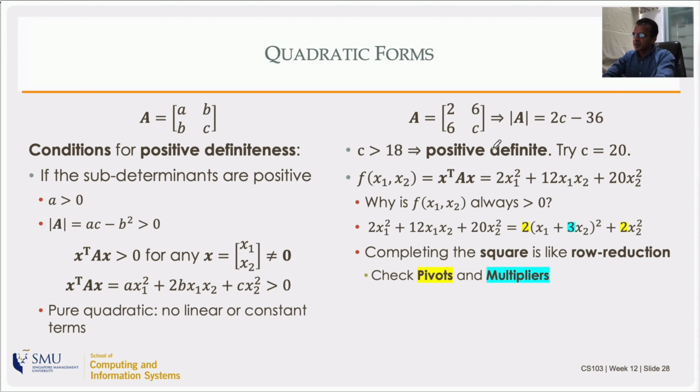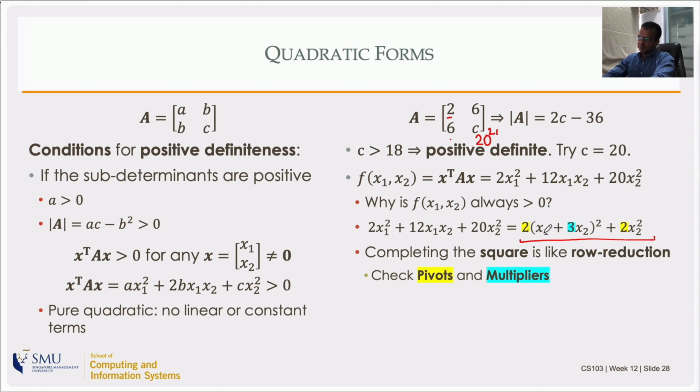Now, one more thing I want to highlight about this. Suppose I want to do a Gaussian elimination on this matrix here. You would multiply the first row by 3, subtract it from the second row. So this will become 0. And for the second one, multiply this by 3, so 18, 20 minus 18, I'll get 2 there. So I'll have pivots 2 and 2. And the multiplier that I used is 3.